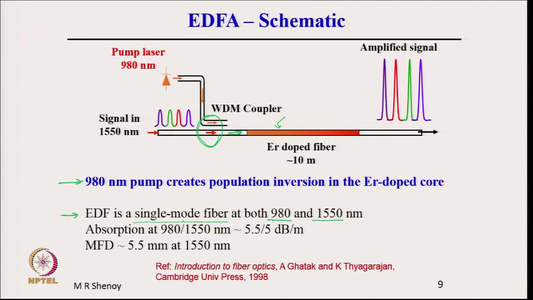For example, the fundamental mode at 980 nanometer would look like a bell shaped curve, and the mode at 1550 nanometer would be more spread out, and therefore, it would look something like this.